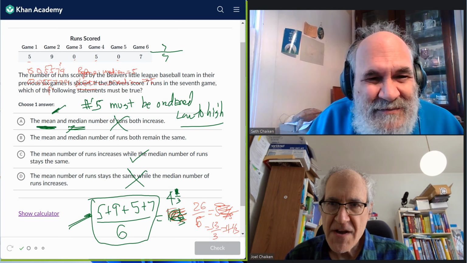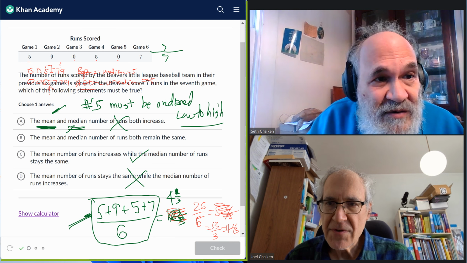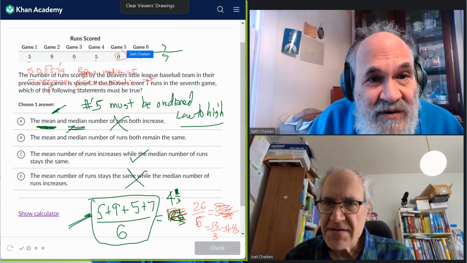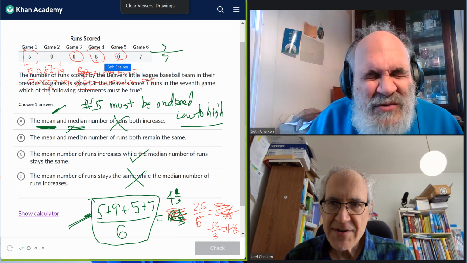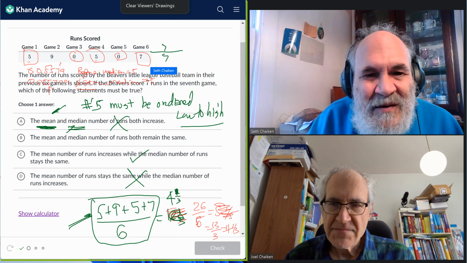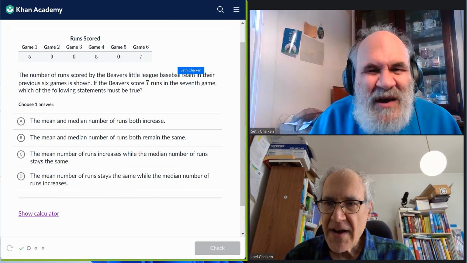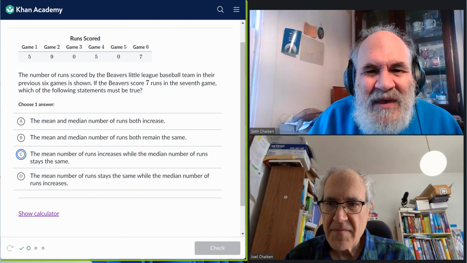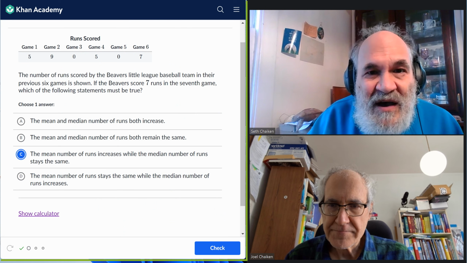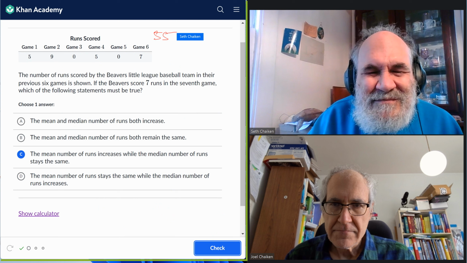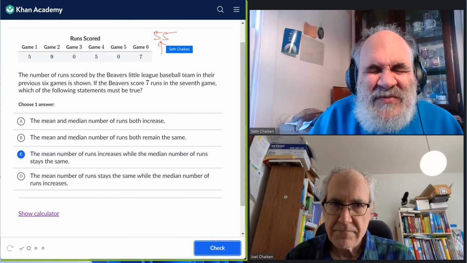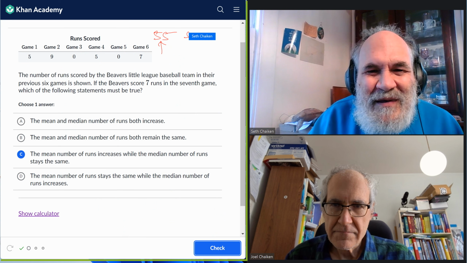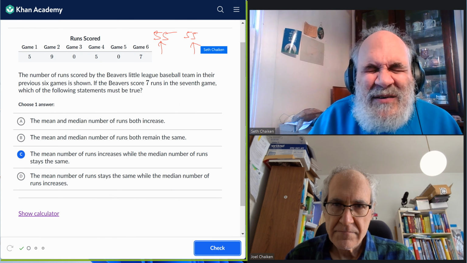There are repeated zeros and repeated 5s, and then when you throw the 7 in, there are repeated 7s. So you have to watch out because you have repeated numbers. If you have a 5 and a 5 and the middle point is there, and you shift it over, with the same two 5s, you'll still get a 5.